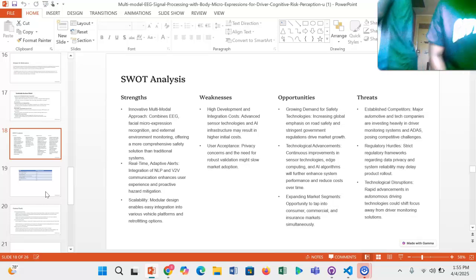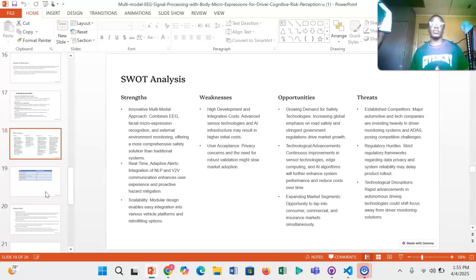So for the SWOT analysis, we have our strengths, weaknesses, opportunities, and threats that our project is faced with. So our strength, first of all, we have innovativeness of our idea because, as I said, it's novel and a bit new in the industry. We have the real-time adaptive alerts, which have also not been seen in the industry. So that is a strength. And then our scalable model, as my colleague has said, our modular design enables our project to be scalable to bigger markets.